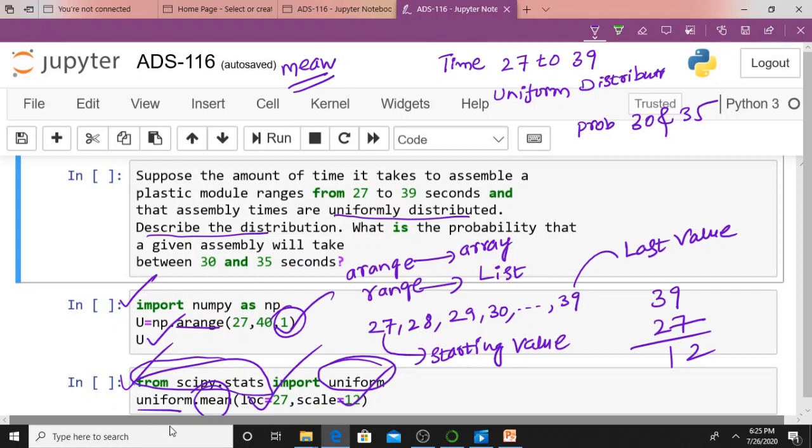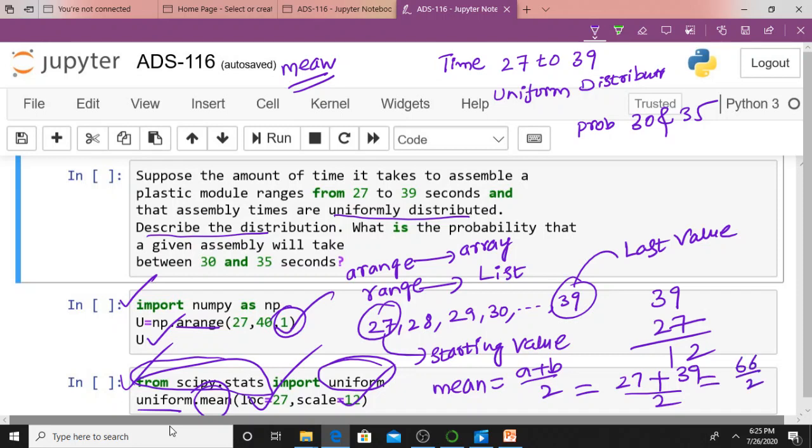Even you can calculate directly. How can I calculate the mean? Mean of what? Mean of uniform distribution. We already discussed: a plus b by 2. What is a? A is my lower limit. 27 is my lower limit. What is my upper limit? 39 is my upper limit, isn't it? 27 plus 39 by 2. That is essentially 66 by 2, which is equal to 33, isn't it? You can make use of this particular function for calculating the mean.